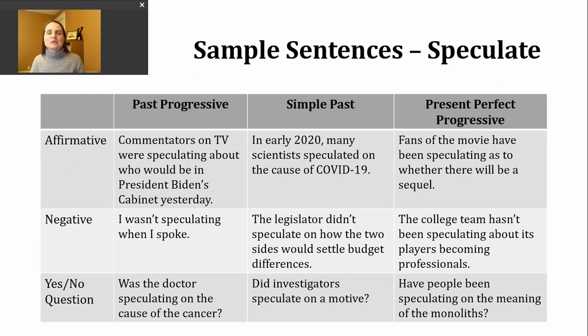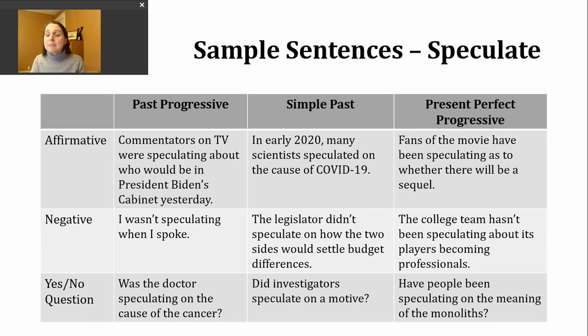This tends to be a concern here in the United States with college football and college basketball, whether an athlete will stay in school and play for 4 seasons or whether they may decide to leave and become a professional athlete. Lastly, let's make a yes or no question in the present perfect progressive. To do this, we're going to start with have or has, then we'll have our subject, then been, then the ing form of the verb.